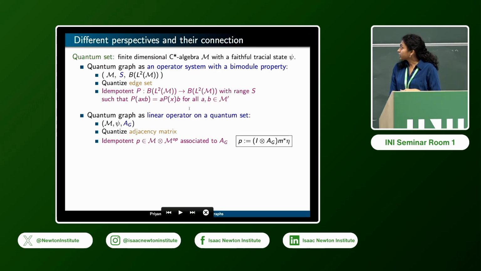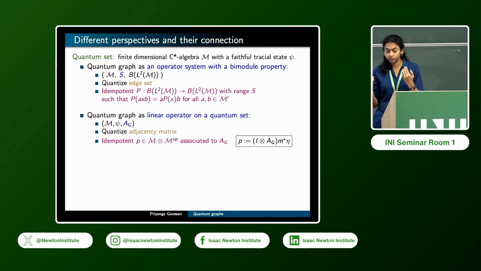And in both cases, you have certain projections. So in this case, you can look at the orthogonal projection onto this operator space. And in the second case, you can associate the Choi matrix of A. So the Choi matrix of A is, if you think of A as just an operator, then there are basically two matrices that you can naturally associate with it.